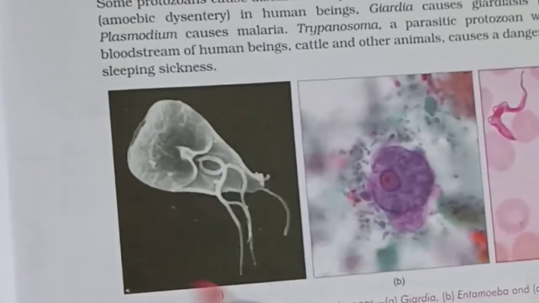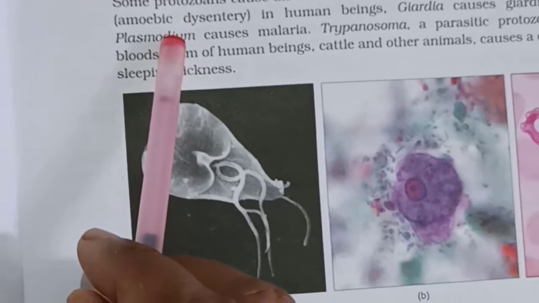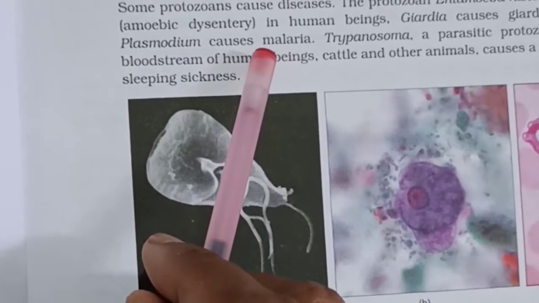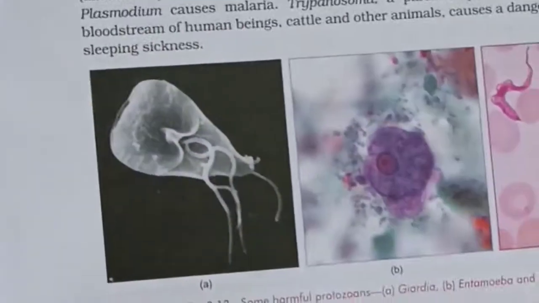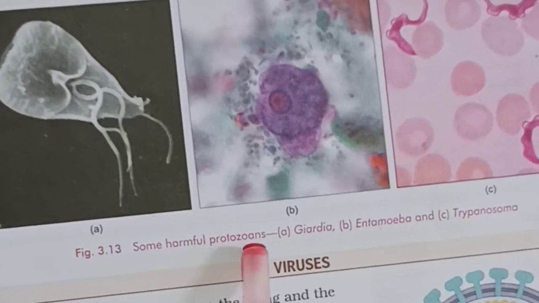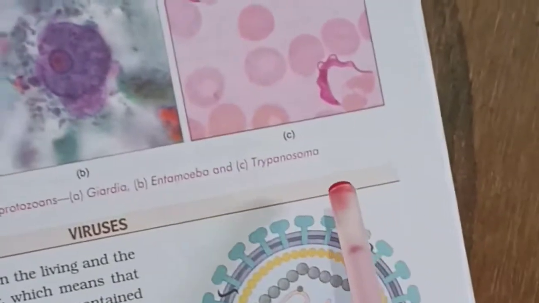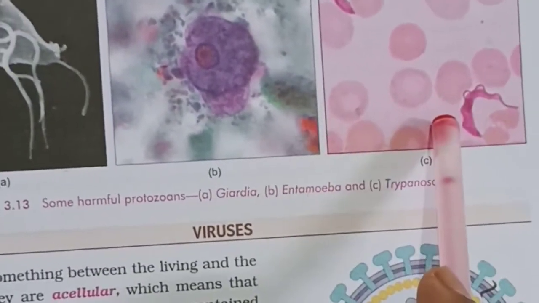And this Plasmodium attacks the red blood cells of the human and causes malaria to us. So here some harmful protozoa diagrams have been given: Giardia, Entamoeba and Trypanosoma. Here they have shown the highly magnified diagram.